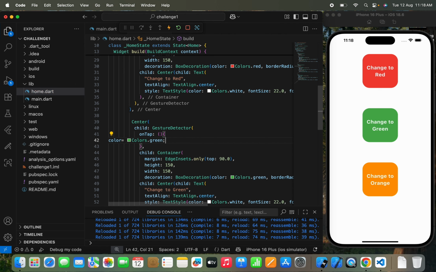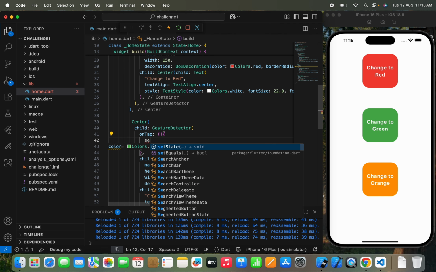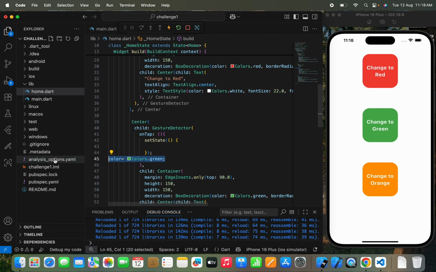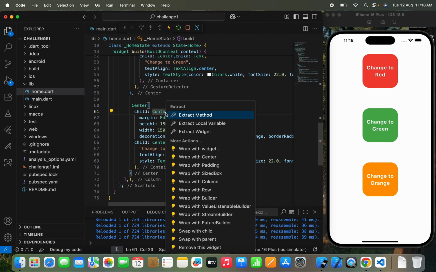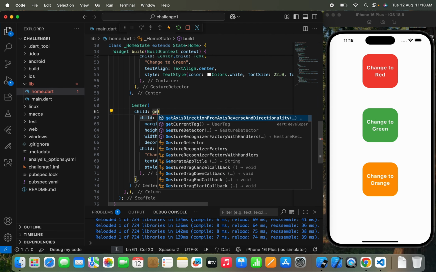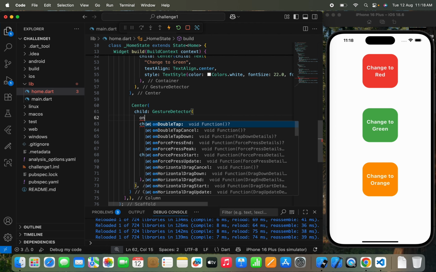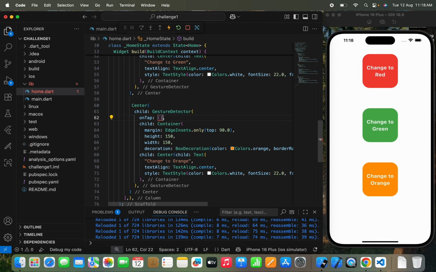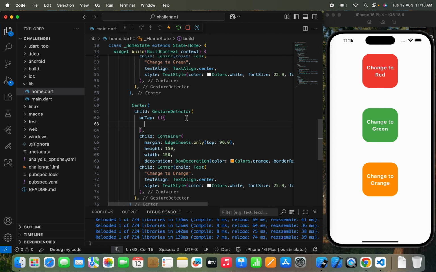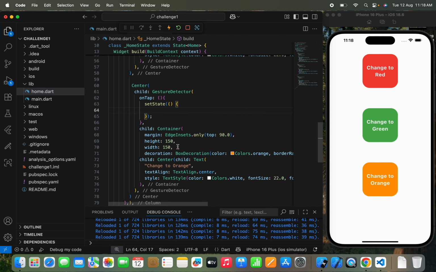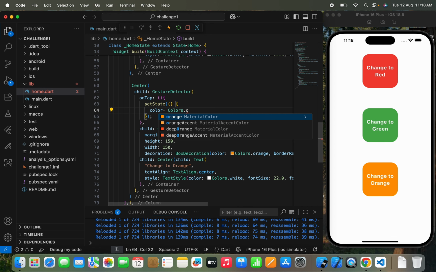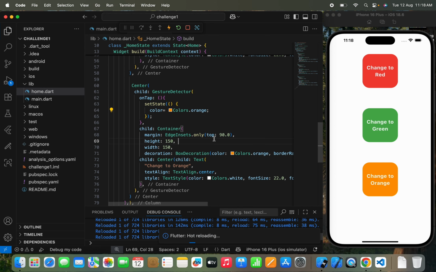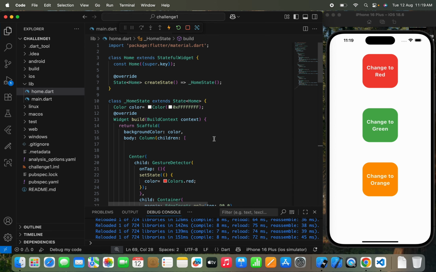It will also be in the setState, so we need to pass a setState. We'll cut it from here and paste it directly, and then change to orange. We'll wrap with a gesture detector, and in the onTap method we'll pass this and use setState. We'll change the color, so I'll write color equals Colors dot orange. So this is what we have done.